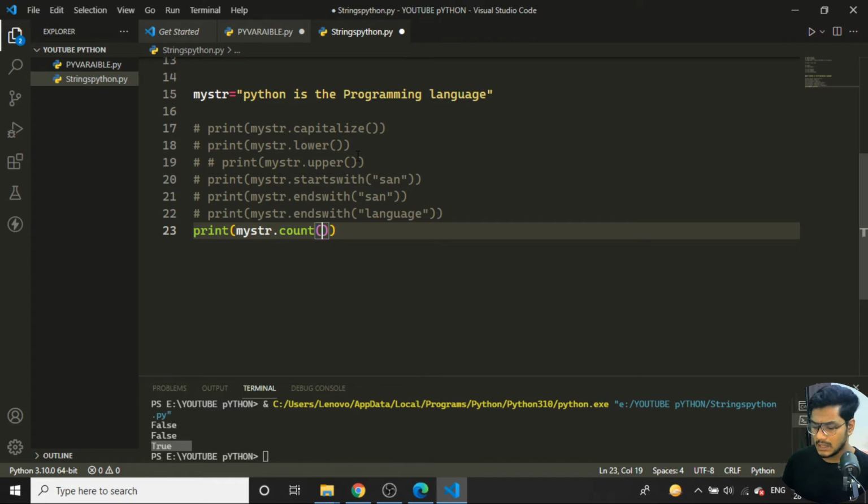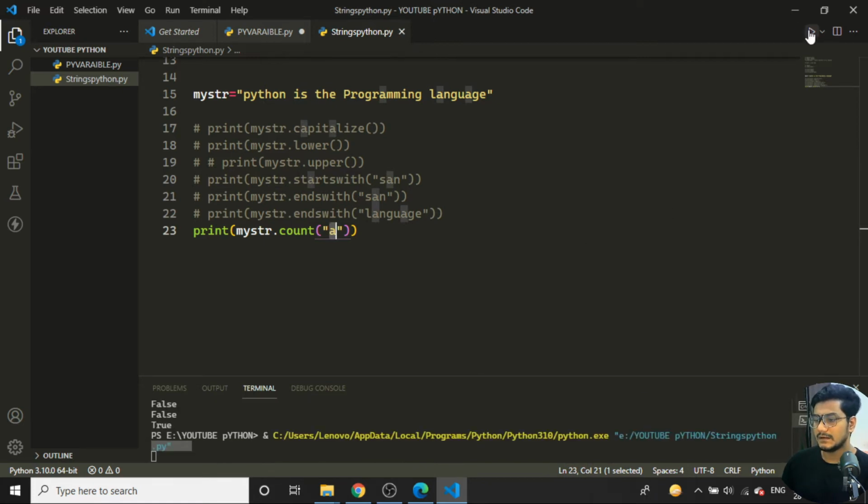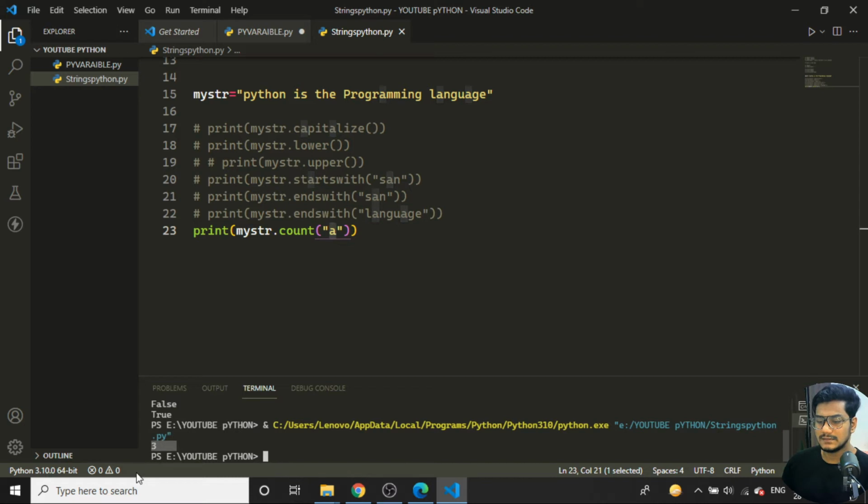So I want to check how many a letters there are inside this particular sentence. If I save this and run the program, you can see I'm getting the value 3 over here. That means 3 a's are there. If I check, here is 1 a in language, here is 1 a and here is 1 a. Total 3 a's are there. So easily I can get the count of the letters.